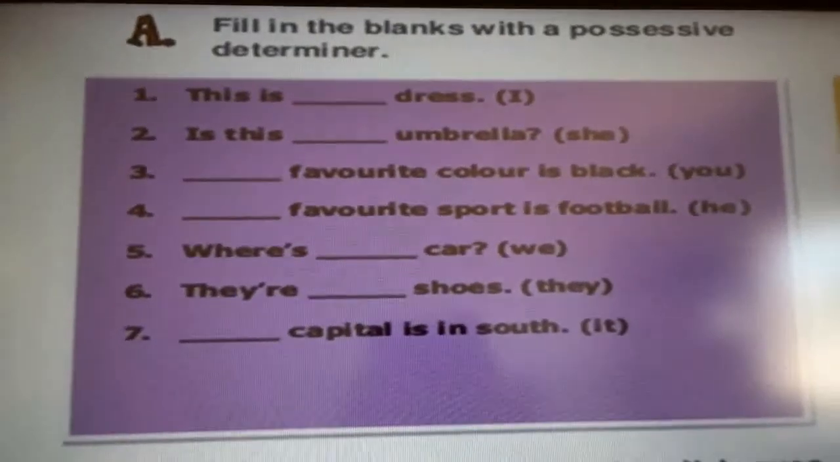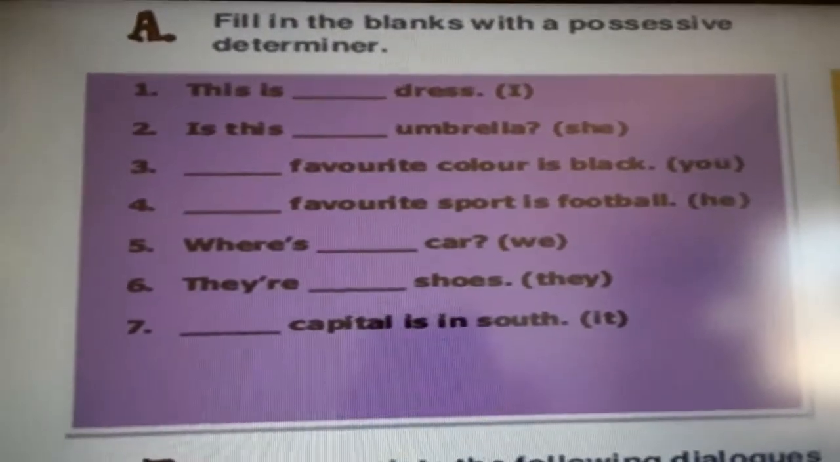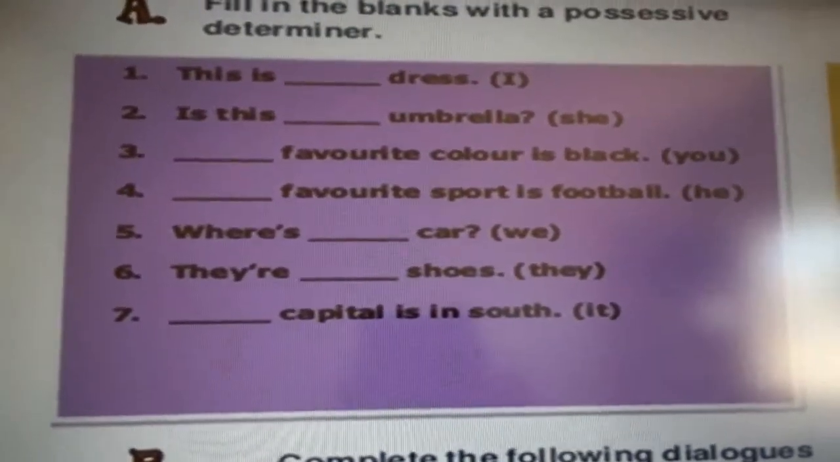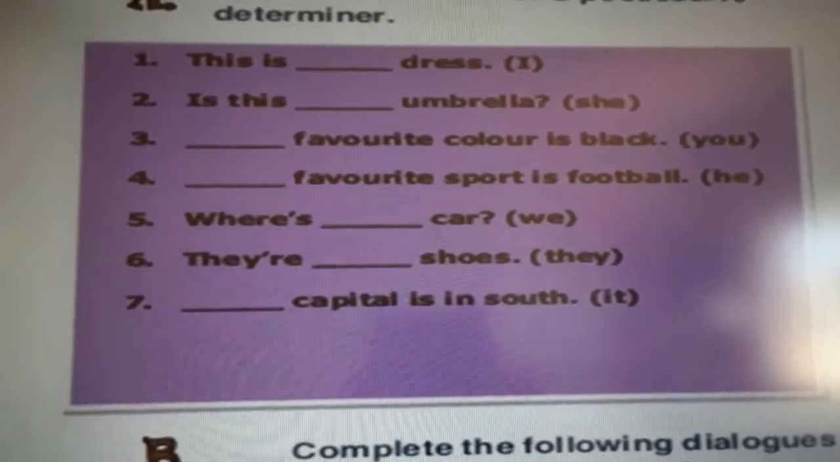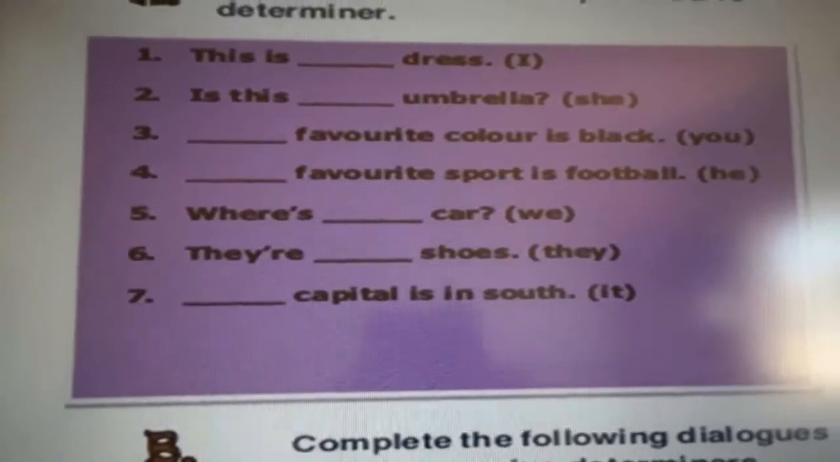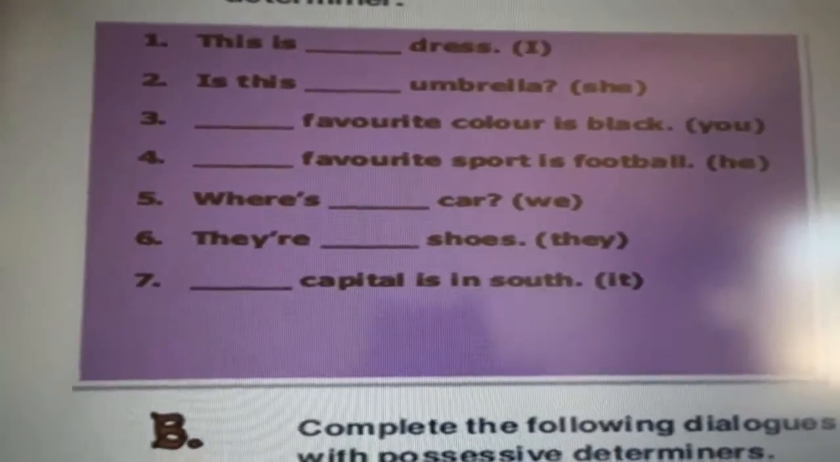So here are some exercises with possessive determiners. This is dash dress. So instead of I, which word can you use? This is my dress. Is this dash umbrella? Is this instead of she, her? So like that you can fill this exercise.